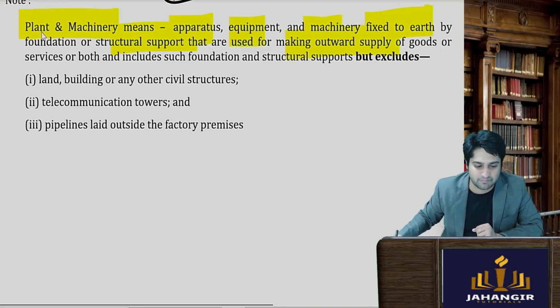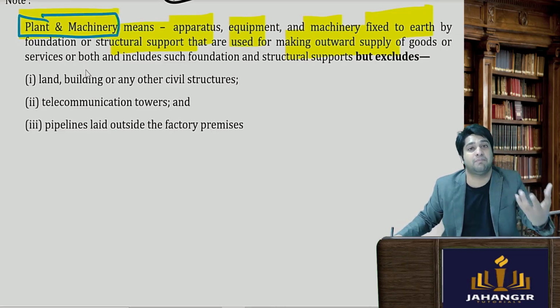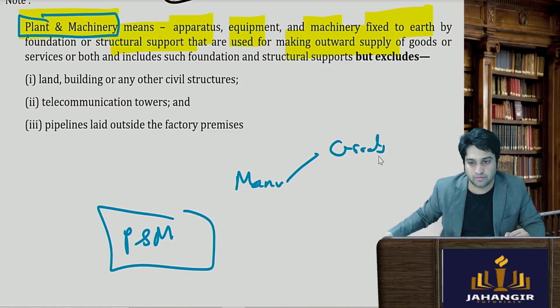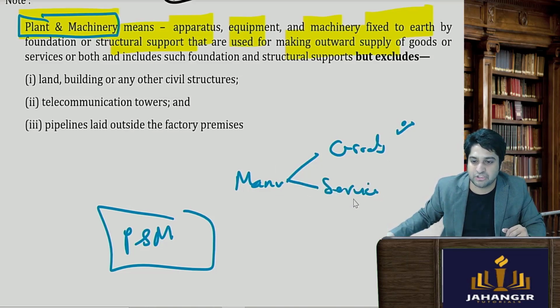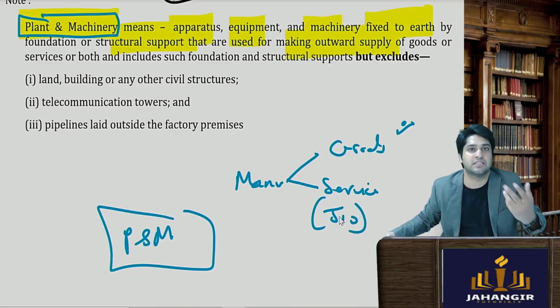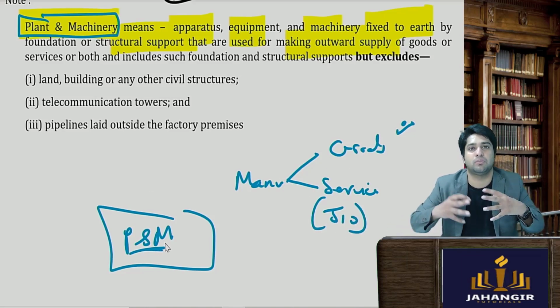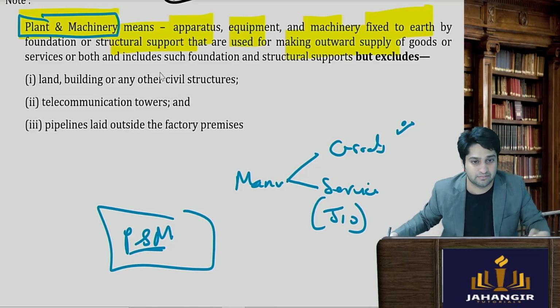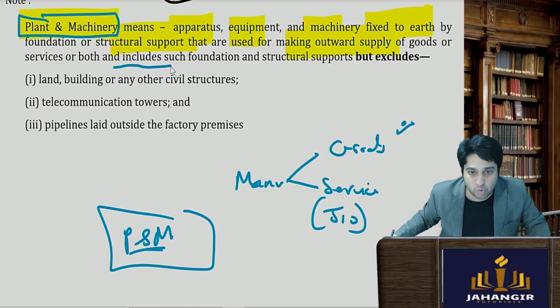So I can set up a manufacturing plant which is going to manufacture goods. Okay, so iska ITC milta hai, we had seen. Or maybe for certain services, maybe Jio, Reliance Jio, telecom services, they also need some plant and machinery to provide the services such as telecommunication services, 3G and 4G and 5G, etc. and includes such foundation and structural support.